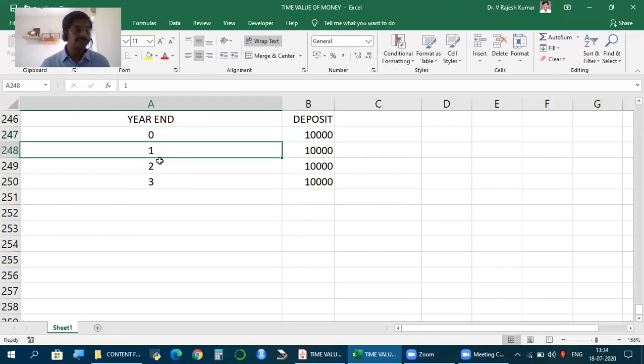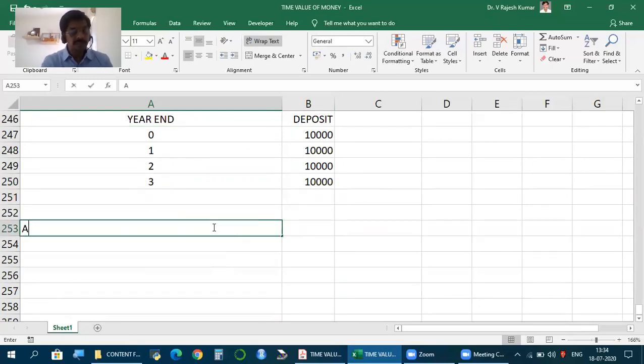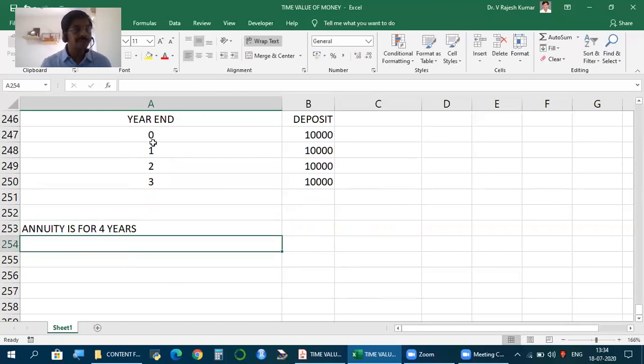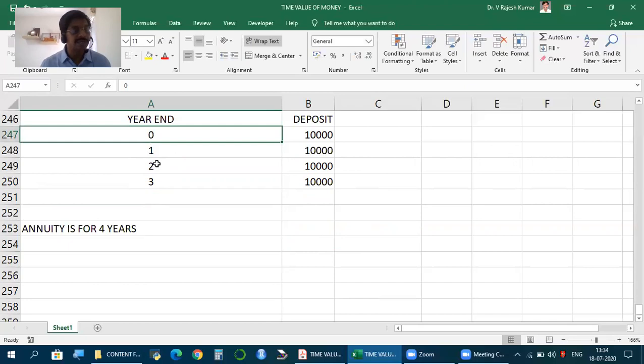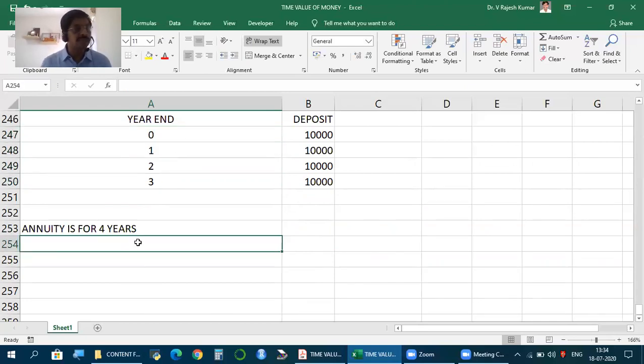Year end 1. Now, this is what to deposit. Up to which year? 4 years, because the annuity scheme is 4 years. So, this is year end 3, but the annuity is for 4 years. You are depositing at the beginning of each year. First year beginning, second year beginning, third year beginning, fourth year beginning. Annuity of 4 years means it will mature at the end of fourth year. Now, how much will you get?